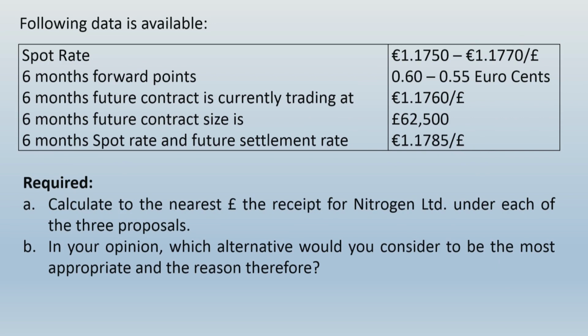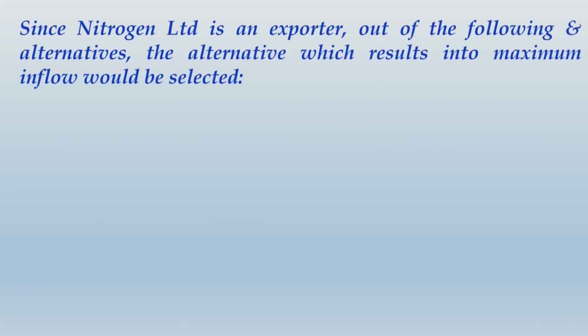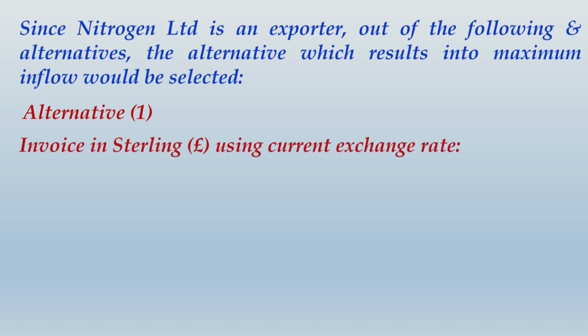So now let us see how to present the solution. In the solution, you would first mention that Nitrogen Limited is an exporter, so the best outcome would be the one which can maximize the inflow. So alternative 1 is to invoice in sterling using the current exchange rate.